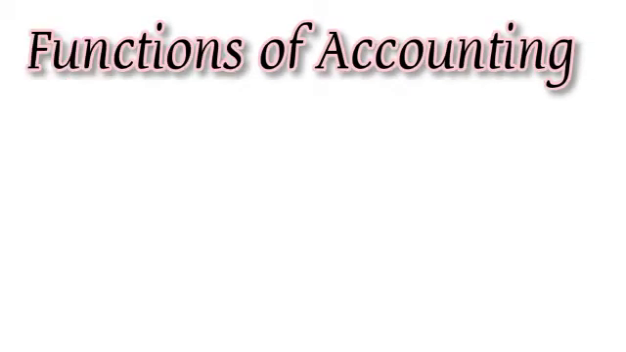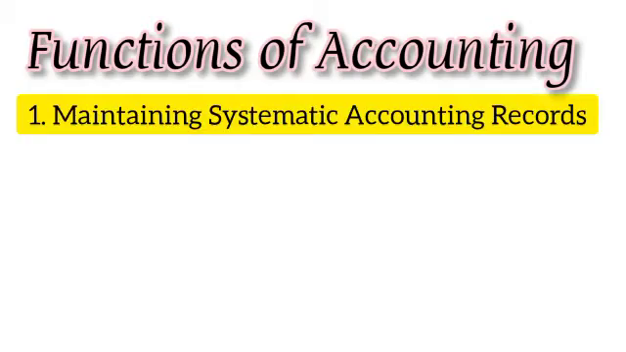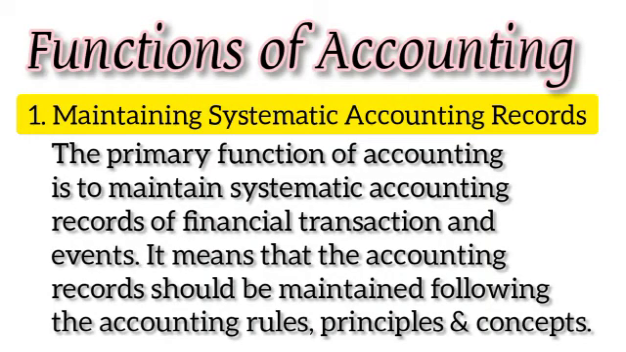Next, we have functions of accounting. The functions of accounting are: 1. Maintaining systematic accounting records. We all know that the primary function of accounting is to maintain systematic accounting records of financial transactions and events. It means that the accounting records should be maintained following the accounting rules, principles, and concepts.